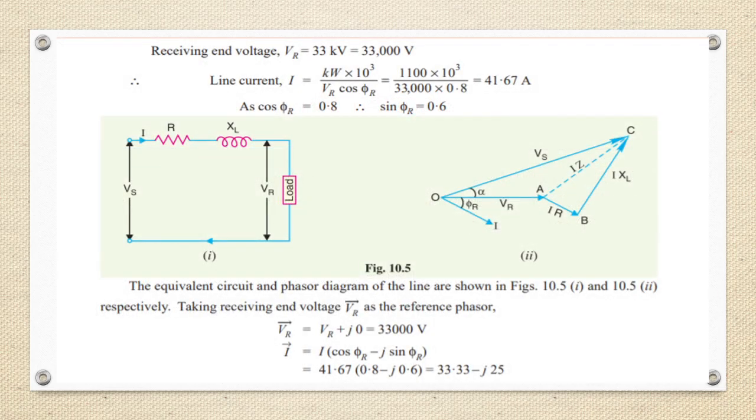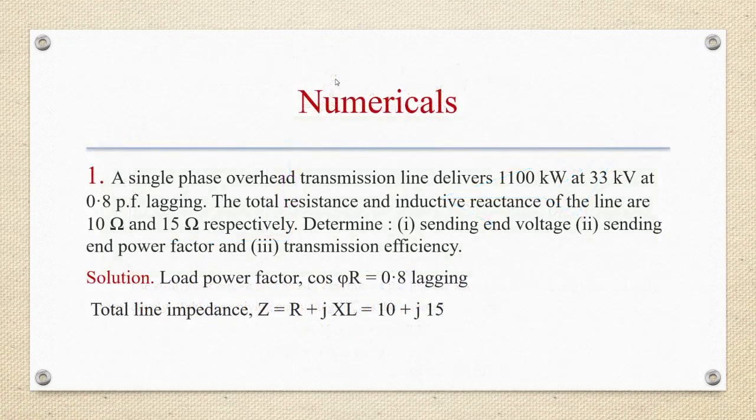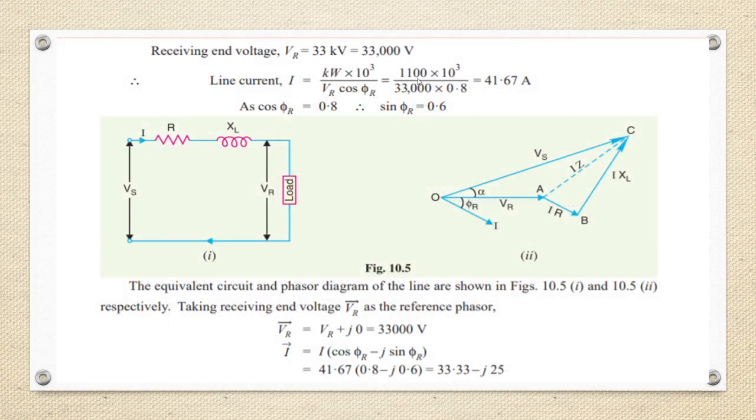Receiving end voltage VR is 33 kV. K is nothing but 10 power 3, so 33,000 volts. Line current is equal to kilowatt into 10 power 3 by VR cos phi r. Power is given as 1100 into 10 power 3 by VR, which is 33,000, into 0.8, the power factor. So when you calculate, the value of current will be 41.67 amps.